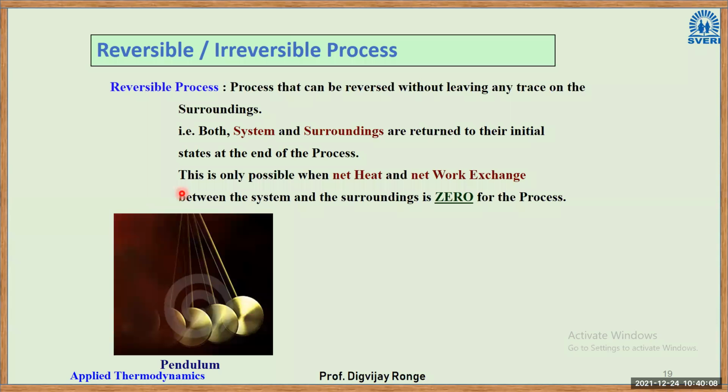Provided the friction at the joint is zero. If there is friction at the joint, obviously, as there will be in real life, then because of friction, after some time, the pendulum will come to rest. Right? If the friction is zero, identically or hypothetically or imaginary, then the pendulum will swing an infinite number of times. Right? So this is a very good example, or very close example, of a reversible process.